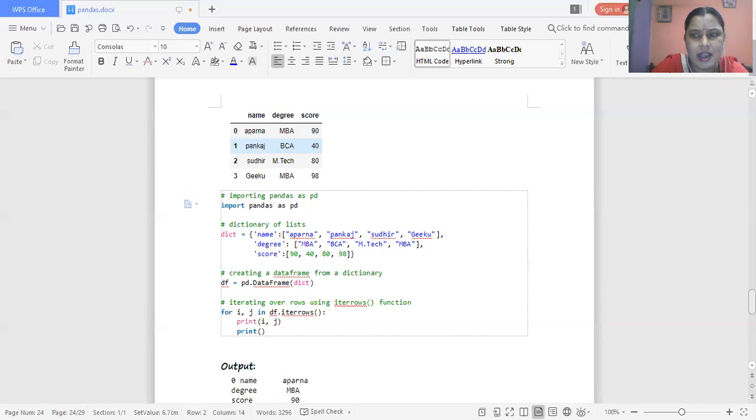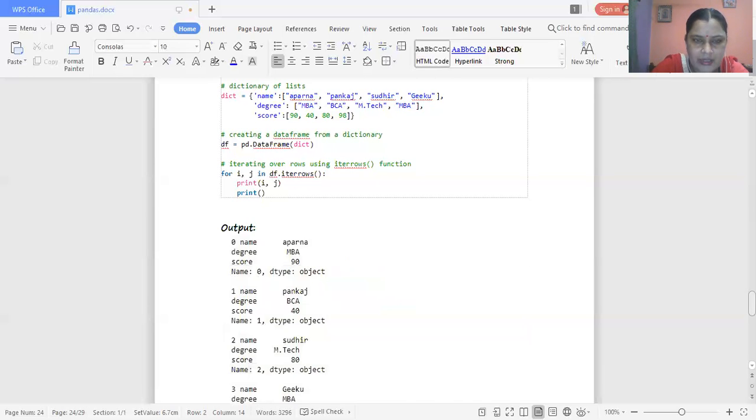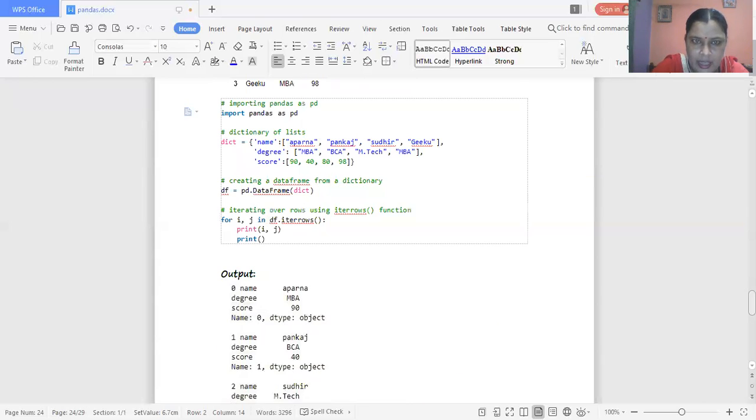And when we consider the iterations over the tuples, that means in the first loop, all the tuple values of the 0 position will be displayed. Now we will explain each and every concept with the help of a practical example. Now we will discuss in theoretical concept how we perform the iterations over the data frame. So suppose the function is the iterrows function. The name of the function is the iterrows function. Means the dictionary, that is the data frame, has three names: name, degree, and score.